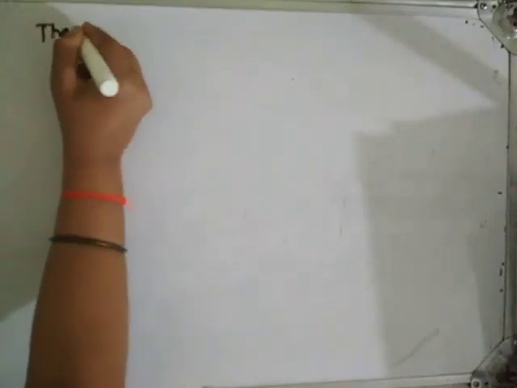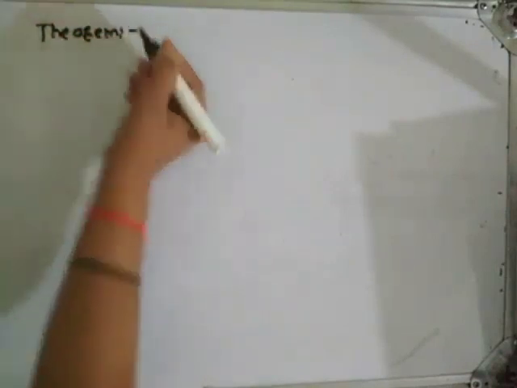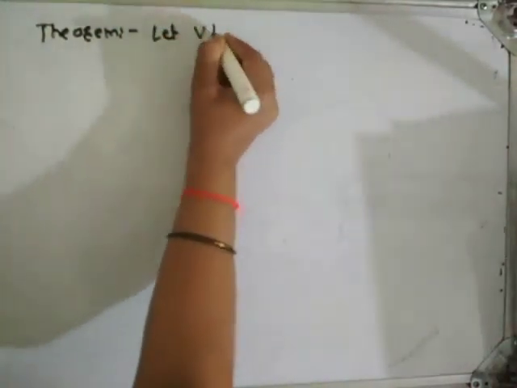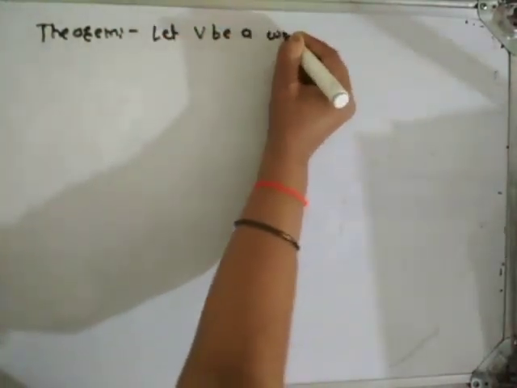Let us see one theorem. Let V be a vector space.